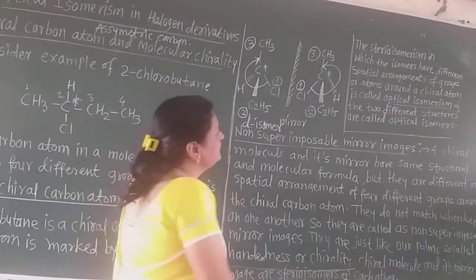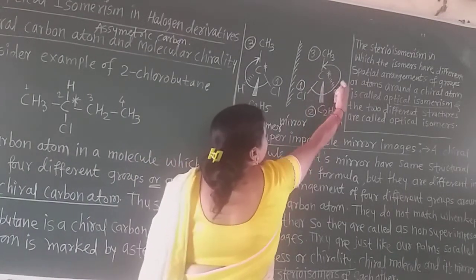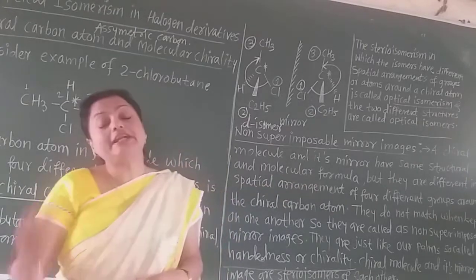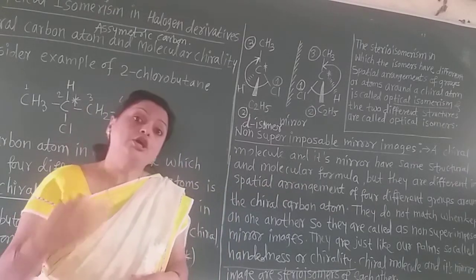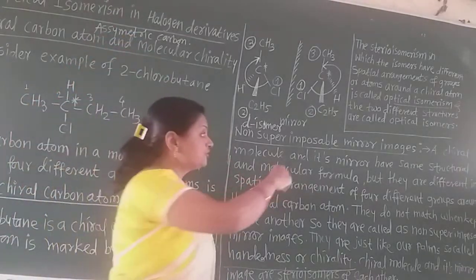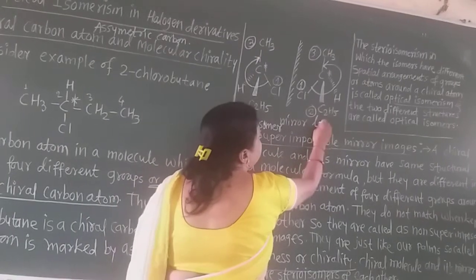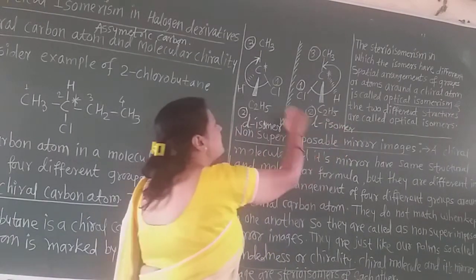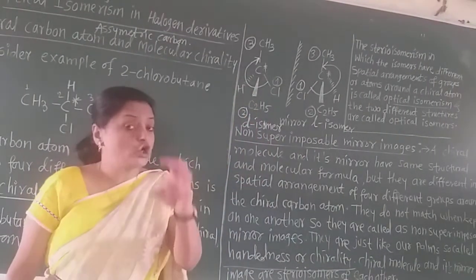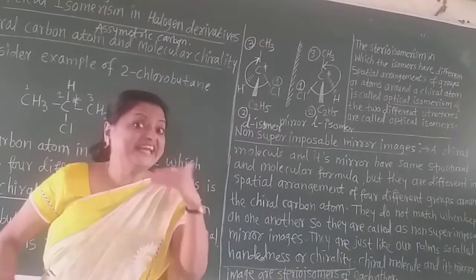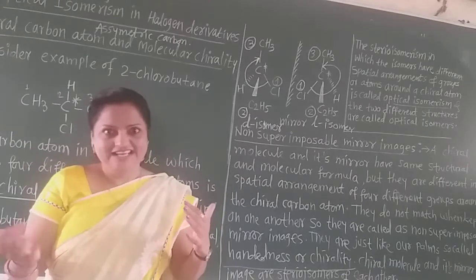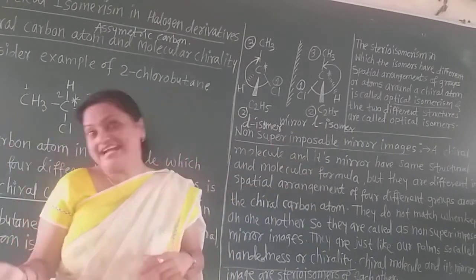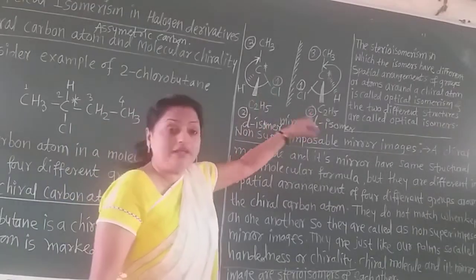Now see, this is the anti-clockwise direction. That means this mirror image rotates the plane of plane polarized light to the left hand side direction. So it is also called the L-isomer. L means Leo isomer and D means dextro. The word dextro means right hand side in Greek, and Leo means left hand side in Greek. So these are the mirror images.